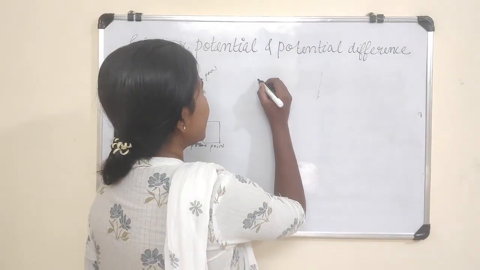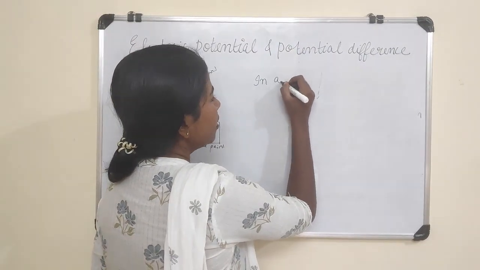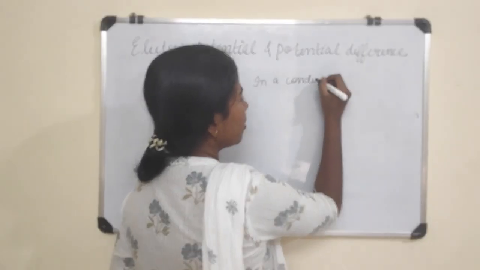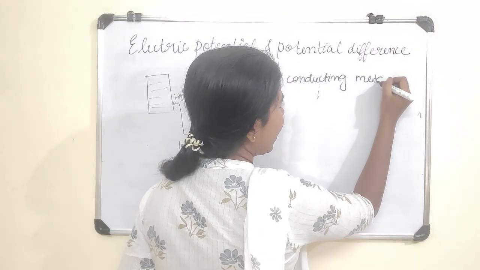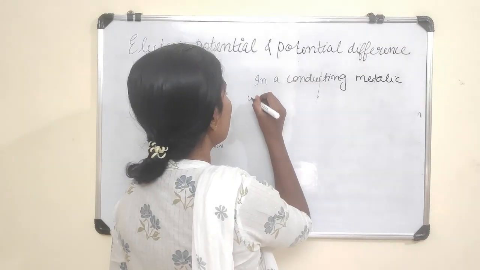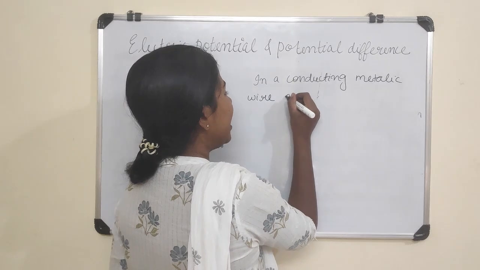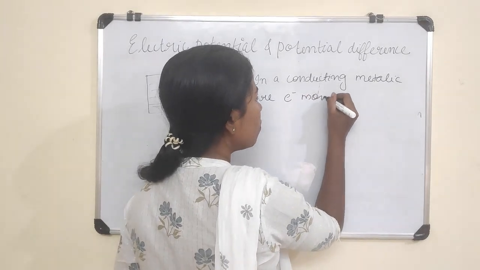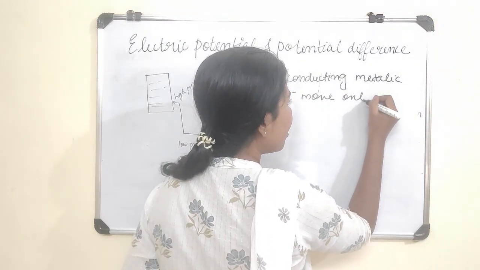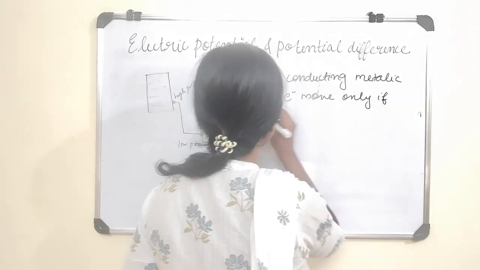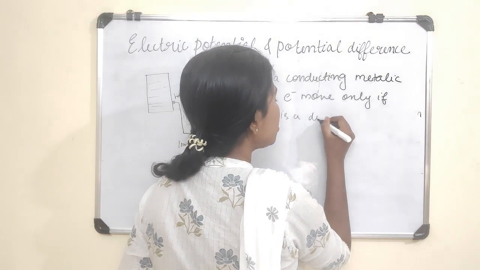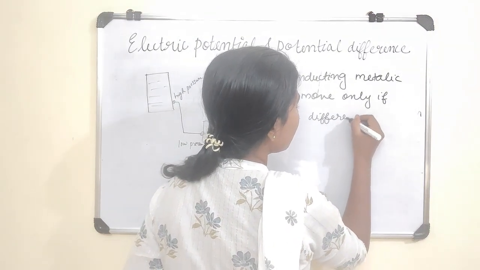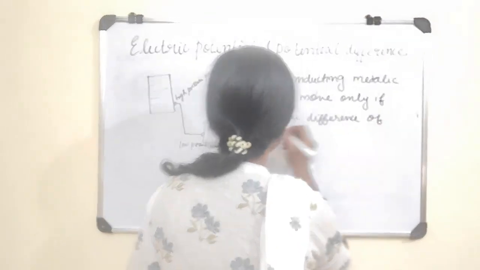We can say that in a conducting metallic wire, electrons move only if there is a difference of electric pressure.